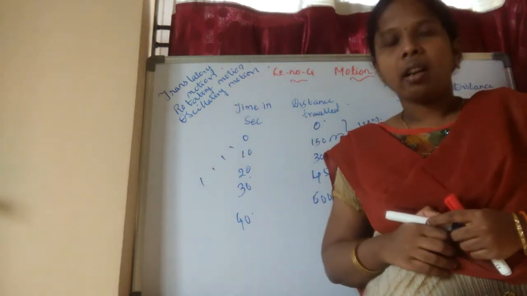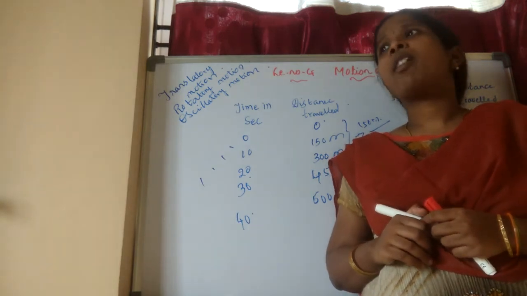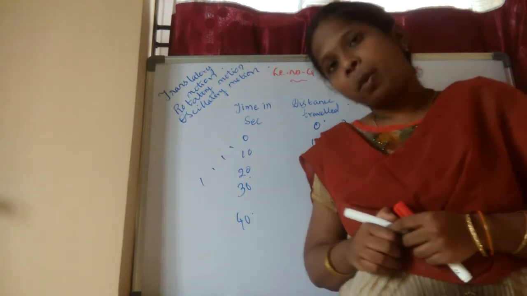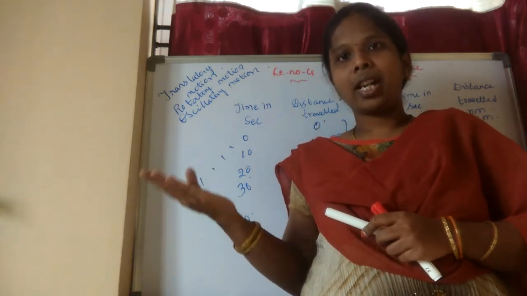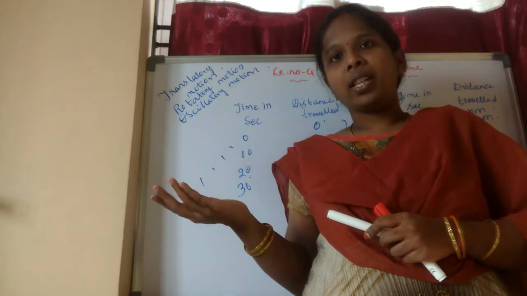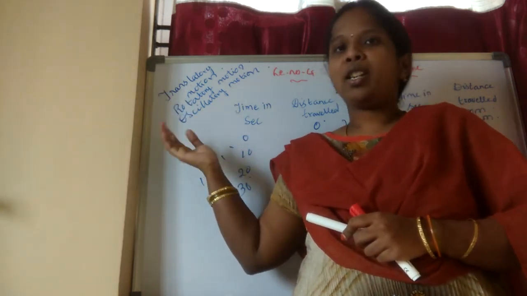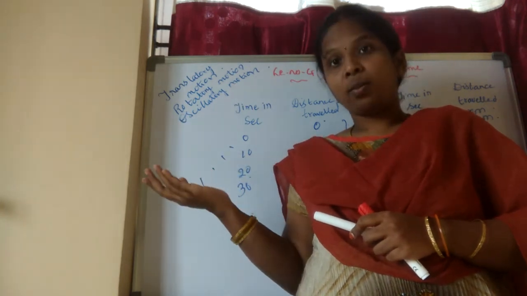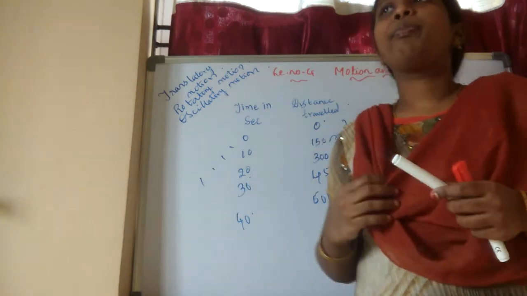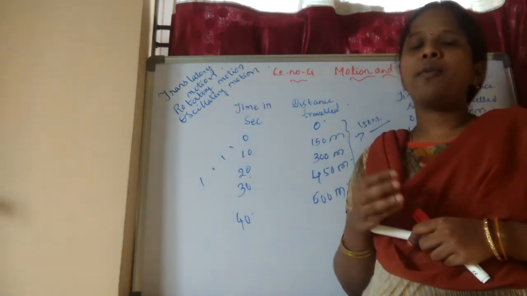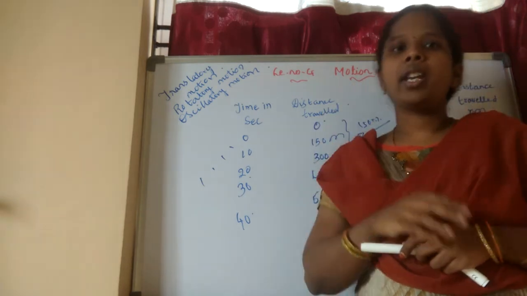Before discussing the types, I will give a few examples, and from those examples, in tomorrow's session I will explain what translatory motion is and what rotatory motion is. By seeing the names only we can tell. Rotatory means it is moving around, oscillatory means what, and translatory I will tell. So I will give some examples. From these examples, try to find which is translatory and which is rotatory.